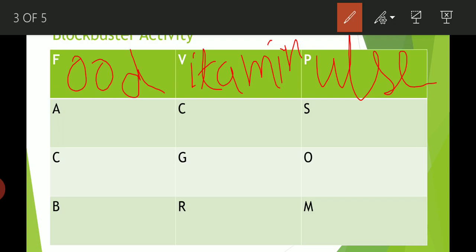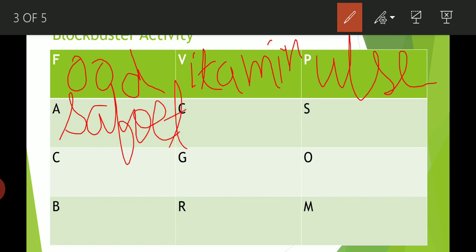Now come to the next question. Name the spice that is commonly known as hing. Tell me, what is the right answer? And your answer should start with which letter? A letter. What is the right answer? Hing. Right answer is Asafoetida, right? Asafoetida is the right answer.